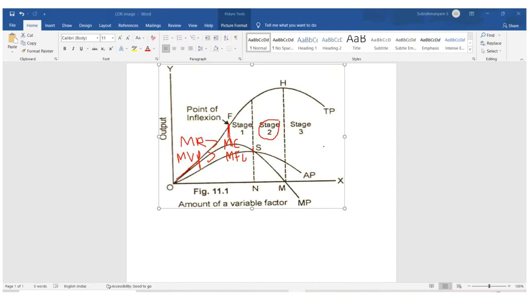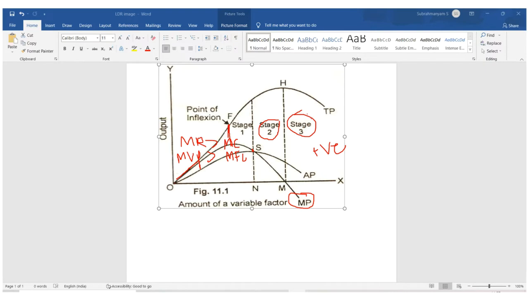EP is negative. APP decreases, MPP decreases, total product also decreases. But total product and average product are positive. MPP declines, that means it is negative. Stage 3 is also called the irrational zone or supraoptimal zone.